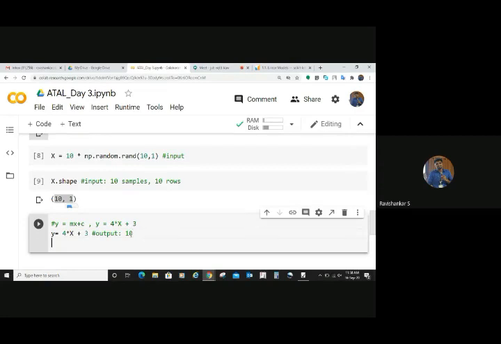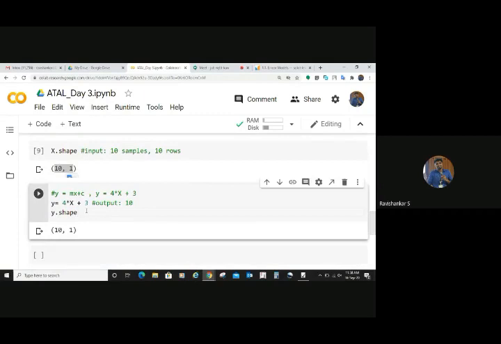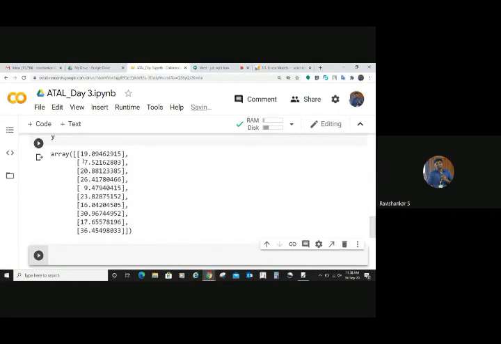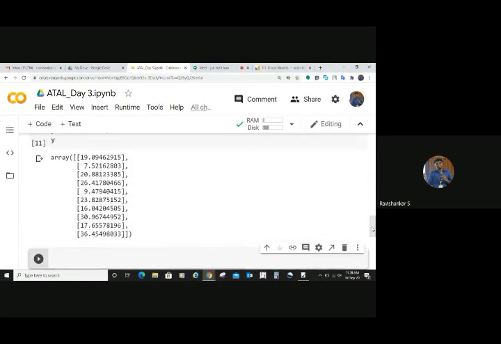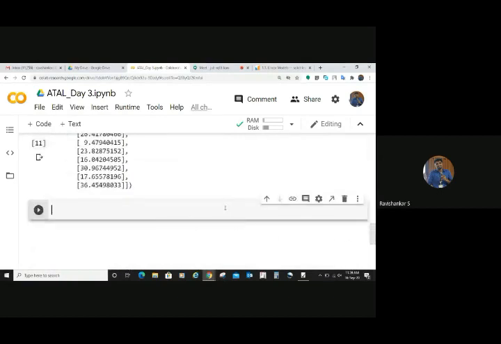So the shape is going to be 10. We can examine that: y dot shape. Shape is not a function, it is an attribute. You can see that it is 10, 1. You can even check the y value. So you have X value and Y value. You artificially generated your input and y. This can be used for demonstrating to your students, because only then will they understand what exactly machine learning is. The basics, they will get very quickly if you explain like this.